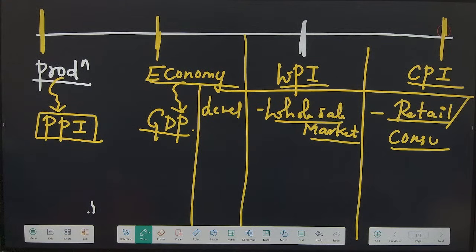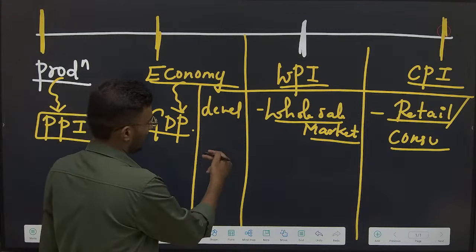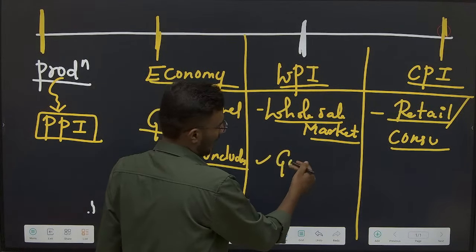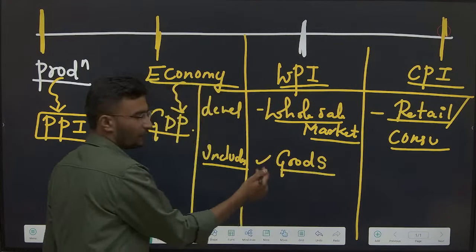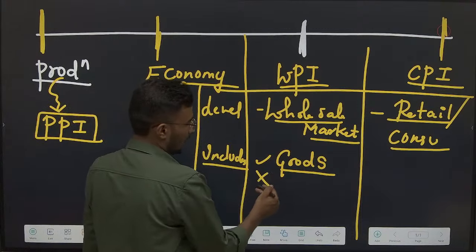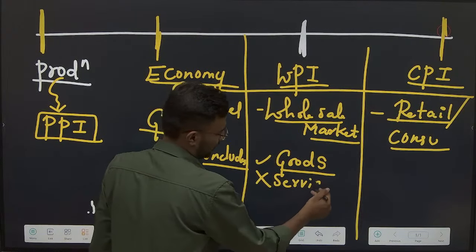First one. Second one, WPI and CPI include which all items? Does it include only goods or both goods and services? Wholesale is only goods. Exactly. Wholesale includes only and only goods, manufactured or industrial items. It does not include services.